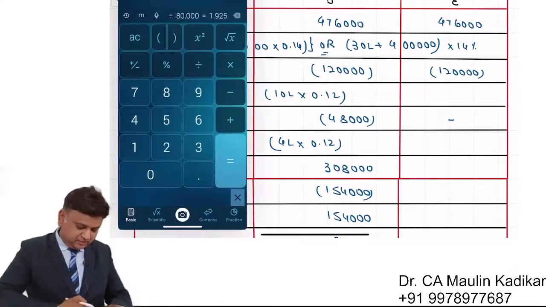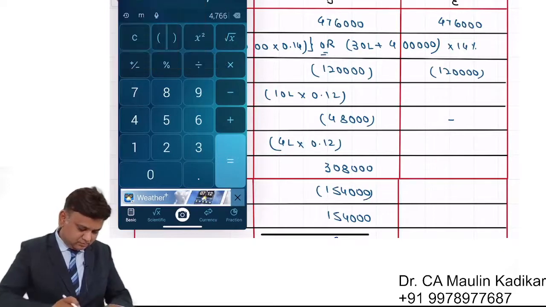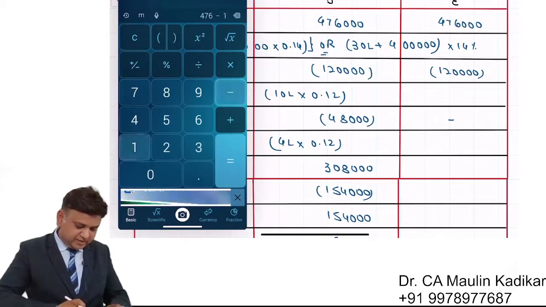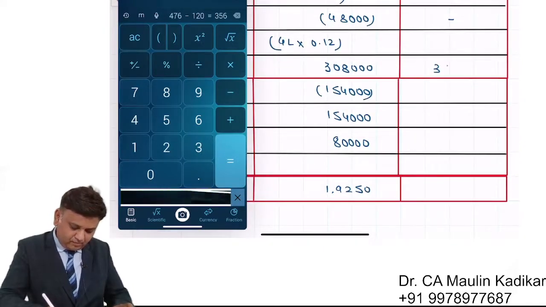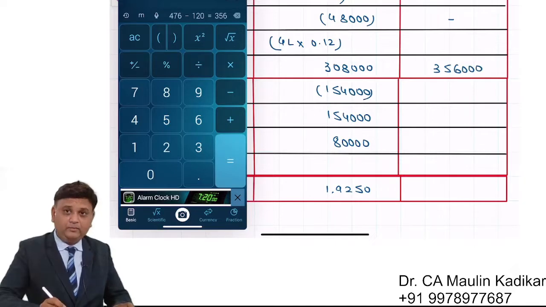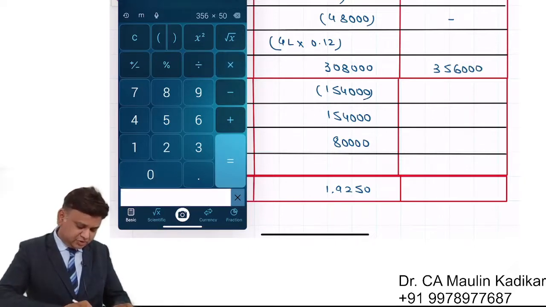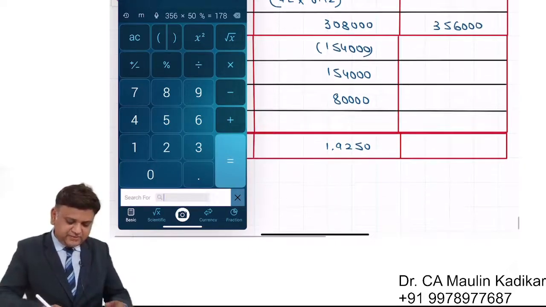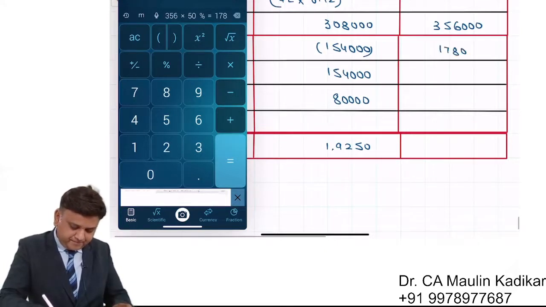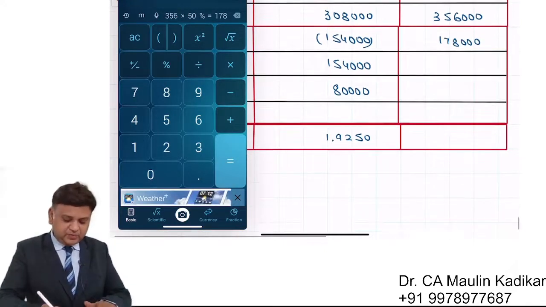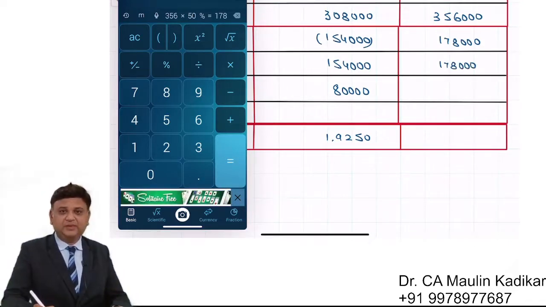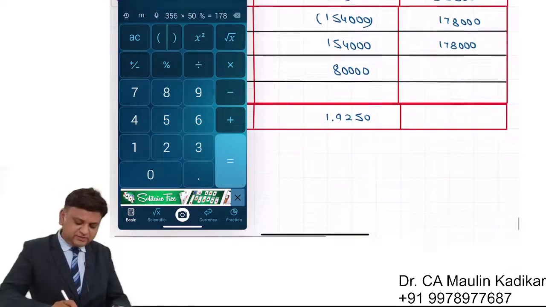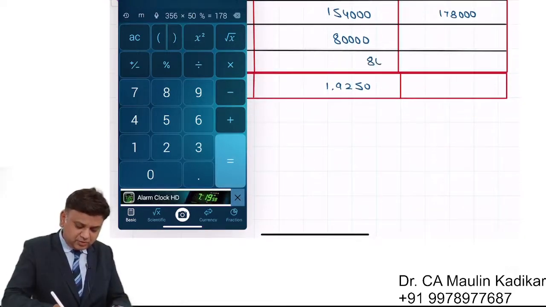Earning before taxes will be 476 minus 120, that is 3,56,000. Income tax rate is 50 percentage, that is 178. Earning after taxes 178. There is no preferential capital, so earning after taxes itself is the earning available to equity shareholders.